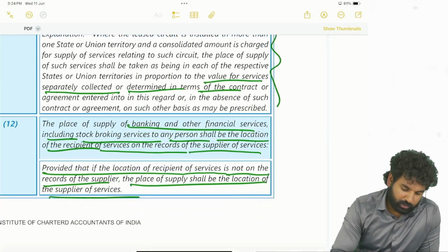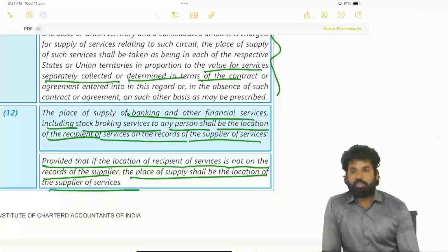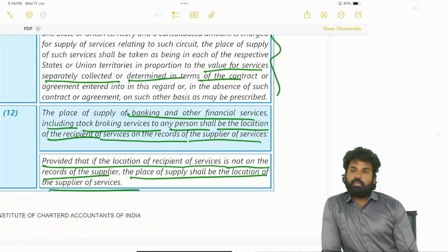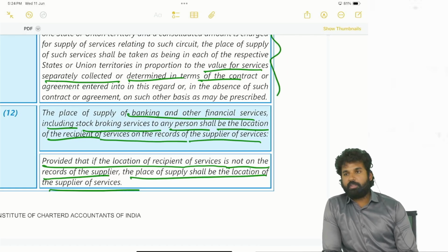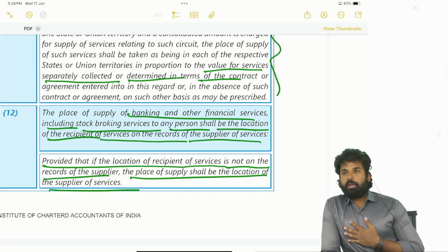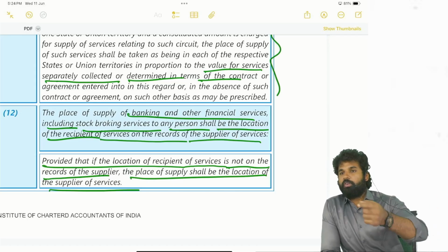Okay, so next we have banking and other financial services. In case of banking and other financial services, if the address of the recipient is in the records of the bank, that is used. Sometimes it is not necessary that the address of the customer will be there. See, we are a customer of SBI, but we are withdrawing cash from other ATMs, not SBI ATMs.